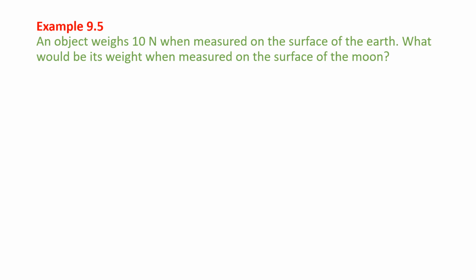Now let's go for another example. An object weighs 10 newtons when measured on the surface of the earth. What will be its weight when measured on the surface of the moon? We know the formula, 1/6 times. Let's see that. As usual, we start with the given, then the formula, then calculations, and then the answer.